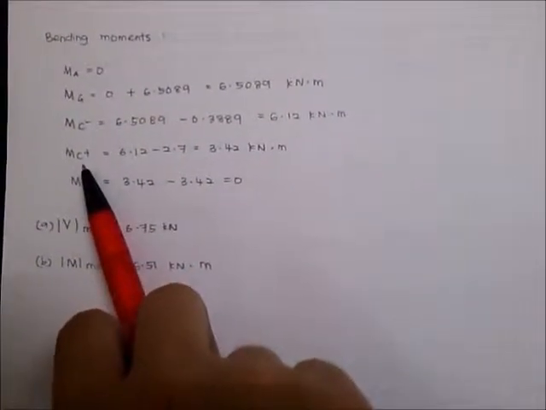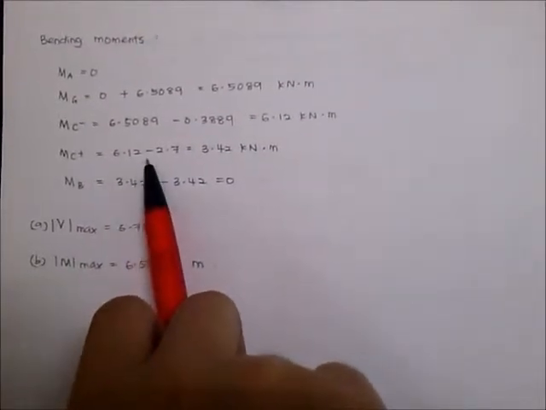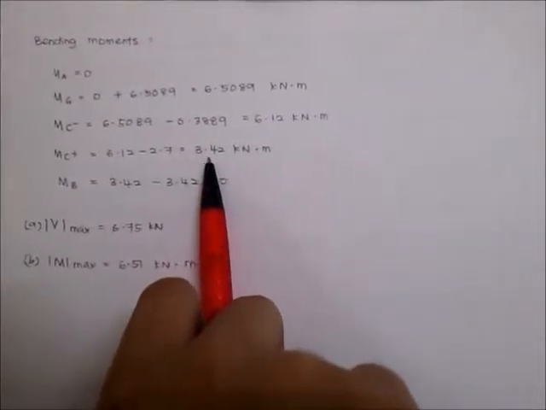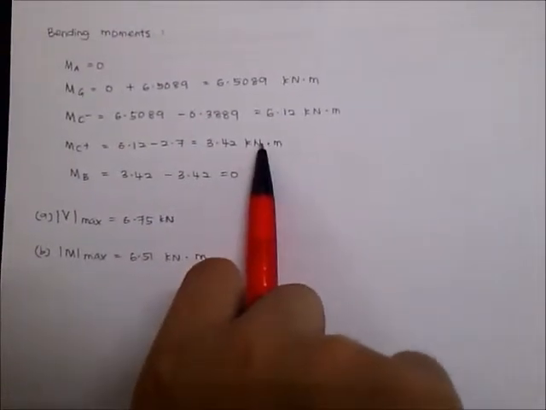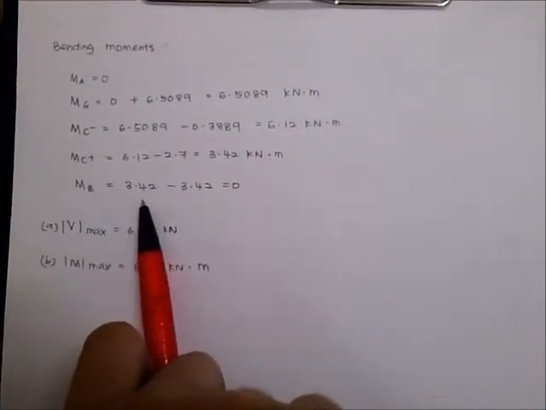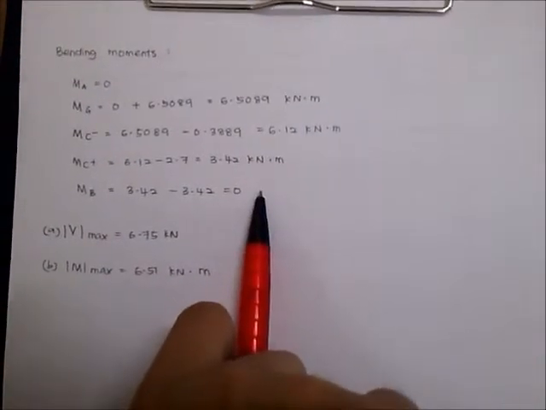And bending moment at C positive is equal to 6.12 minus 2.7, equal to 3.42 kN meter. And bending moment at B is equal to 3.42 minus 3.42, which is equal to 0.